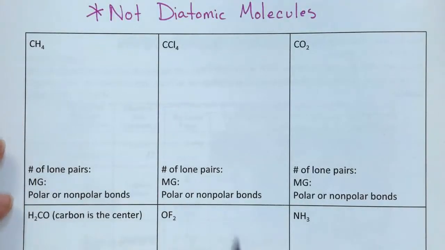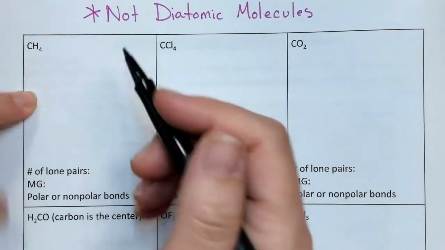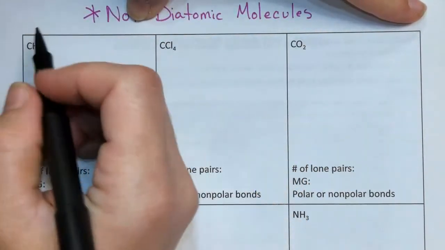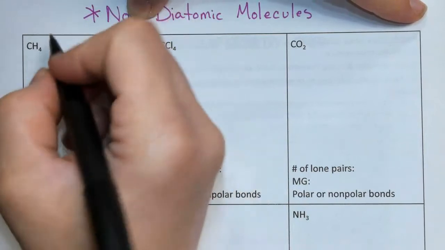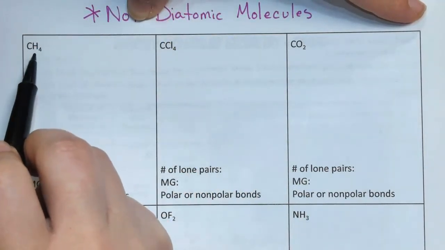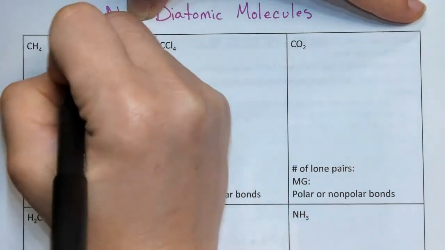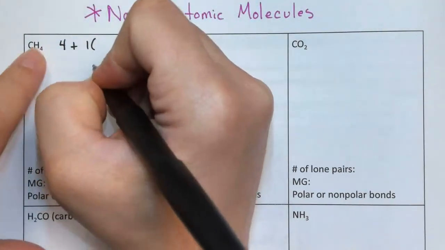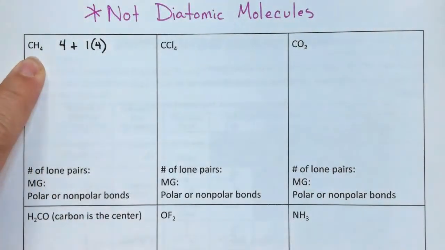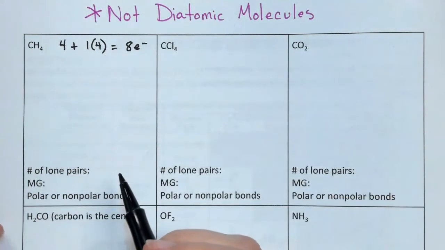Now we're going to focus on drawing the Lewis structures for these non-diatomic molecules. So they all have a central atom, and everything else is bonded around the center. So the first thing I'm going to do is add up the valence electrons for each element by looking on the periodic table. Carbon is in group 4. It has 4 valence, plus hydrogen has 1 valence, times there are 4 of them. And so this is equal to 8 electrons. That's the total I can have in my drawing.